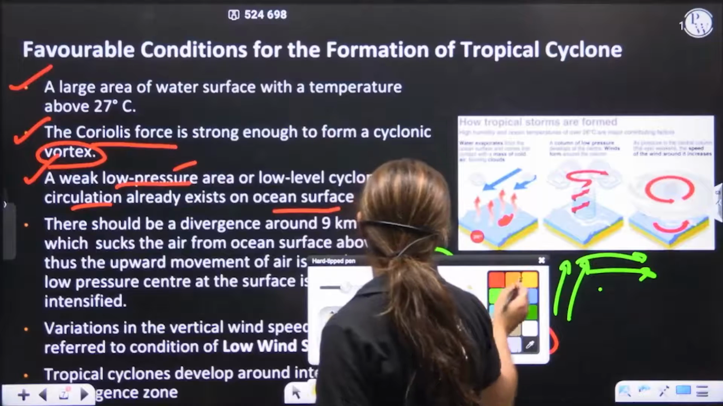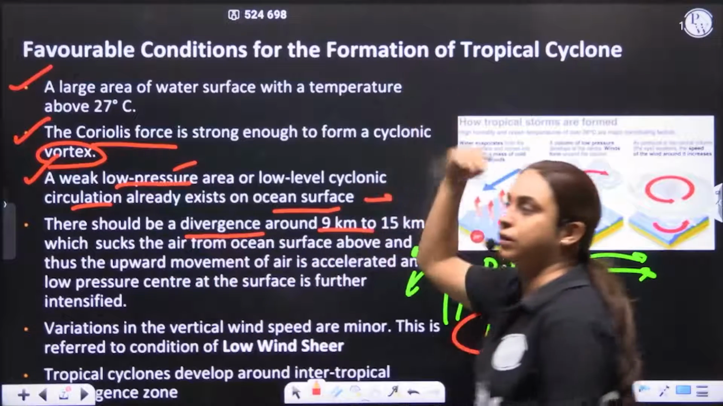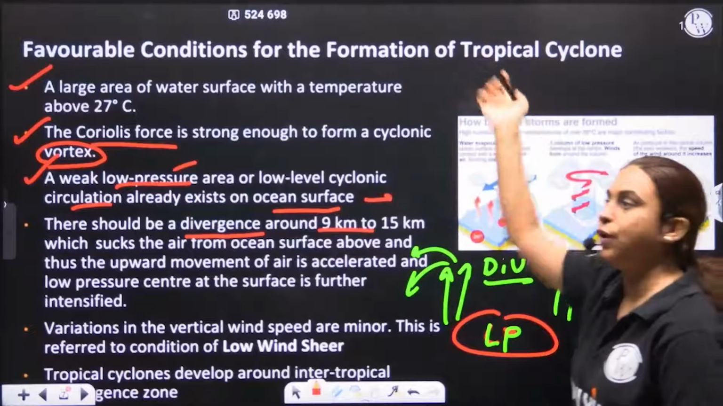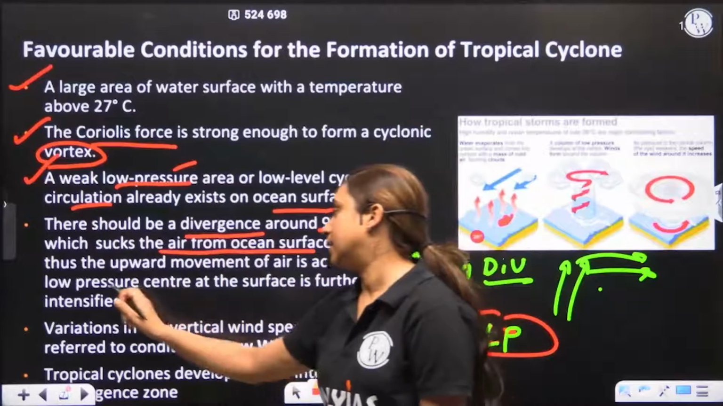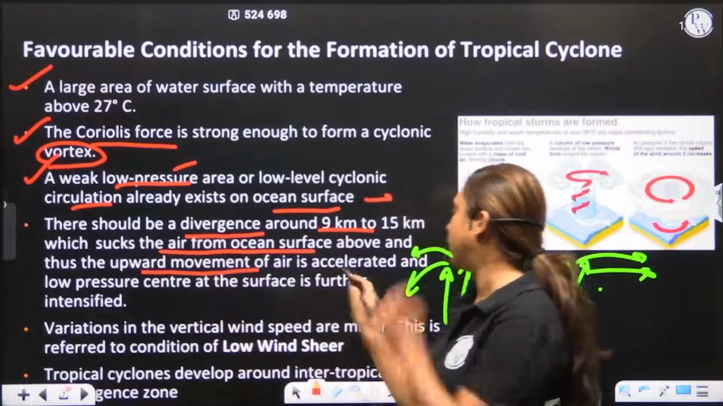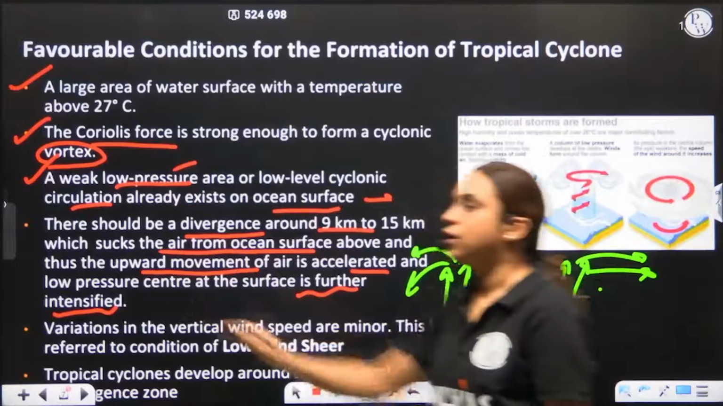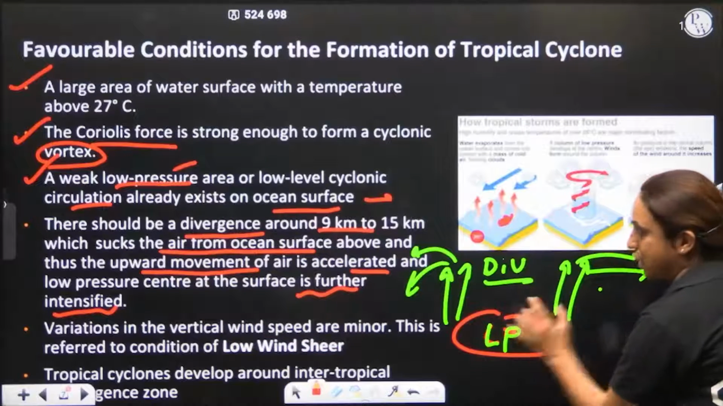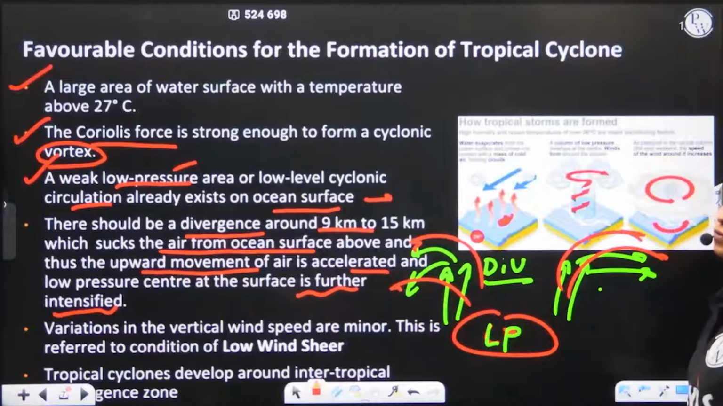The fourth condition that you need is there should be divergence around 9 to 15 kilometers in the upper atmosphere, which sucks the air from the ocean surface, and this upward movement of the air is accelerated and the low pressure is further intensified. For this low pressure to sustain itself, there should be upper air divergence.